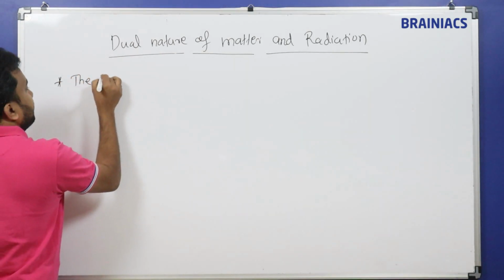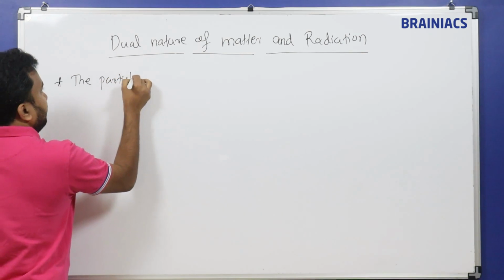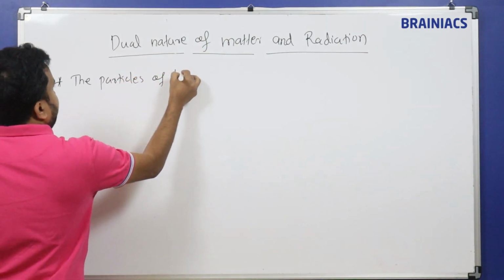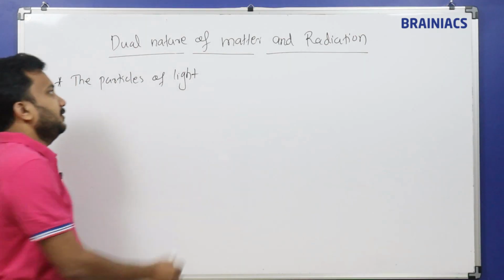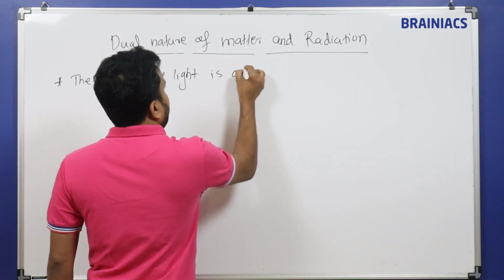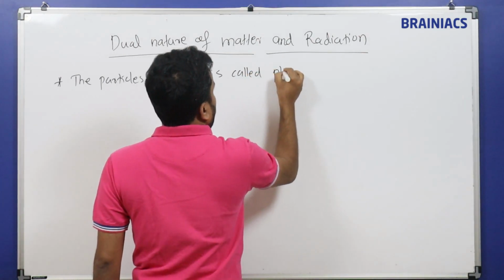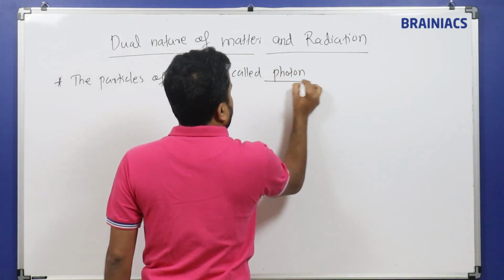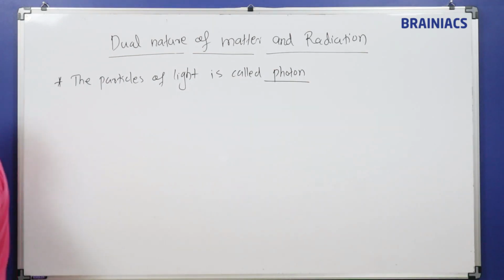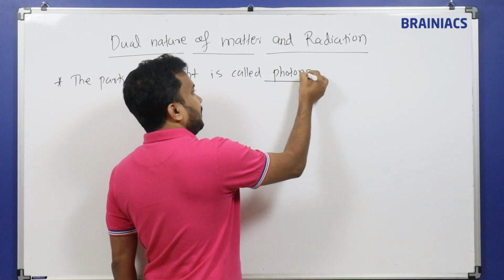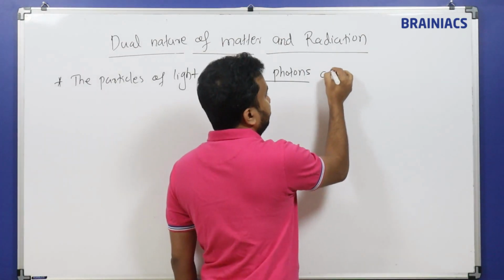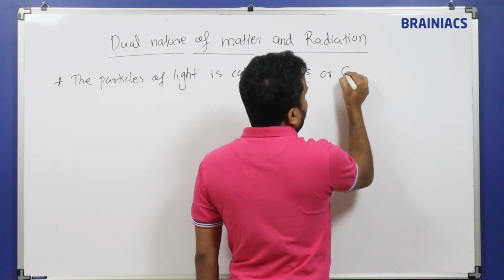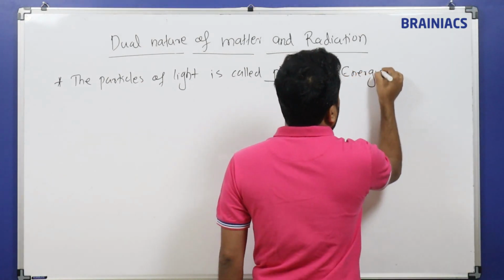The particles of light are called photons, or energy quanta.